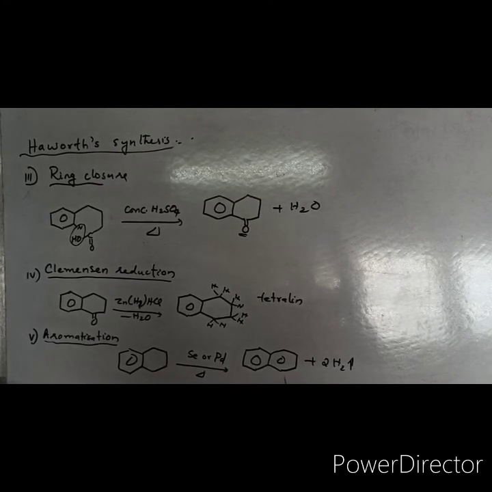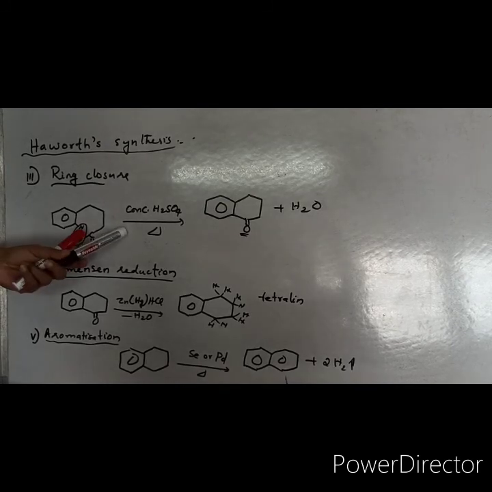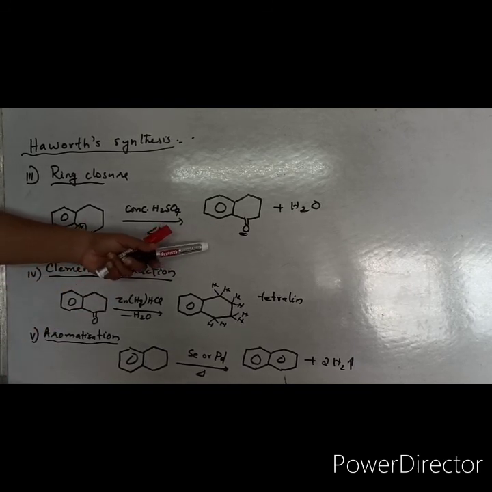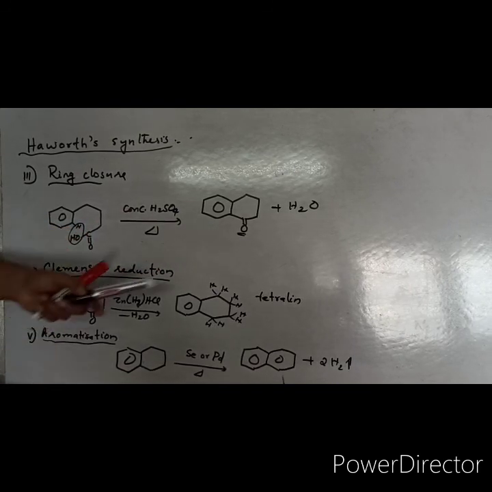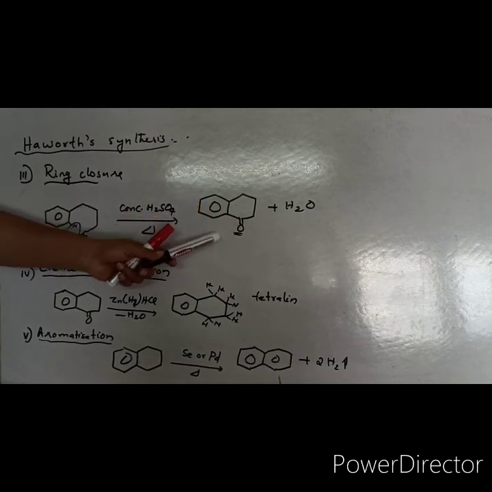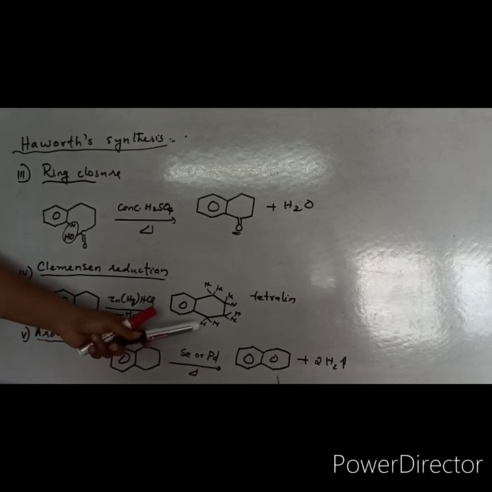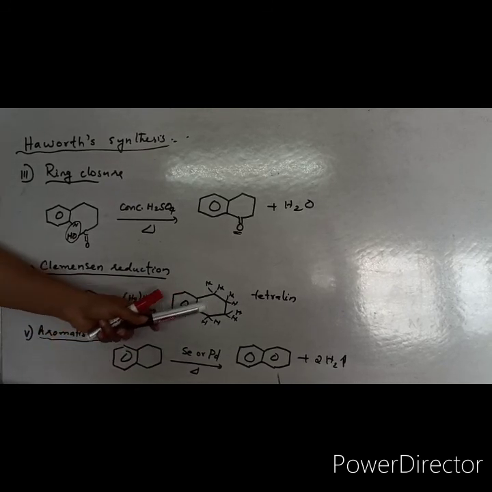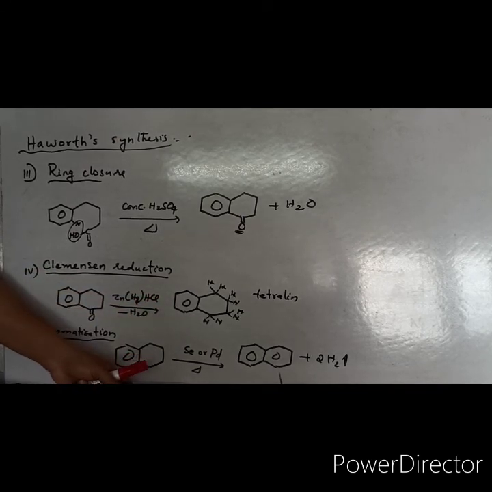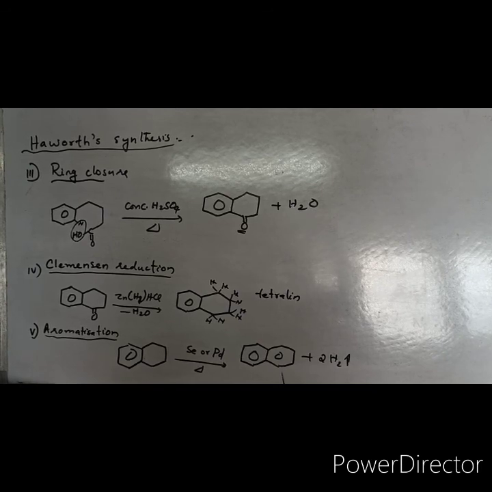Next we did the ring closure reaction. When we heated with concentrated H2SO4, that ring was closed and you get a compound called tetralone. In the next step, we got rid of this CO group by again Clemmensen reduction, so you get tetralin. In the next step you aromatize this ring by heating with selenium or palladium, and you get naphthalene. That is how we achieve the synthesis of naphthalene.